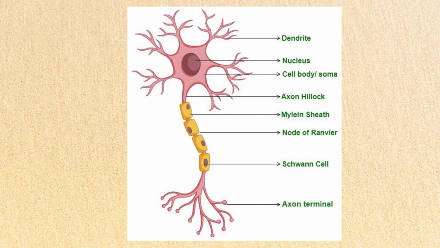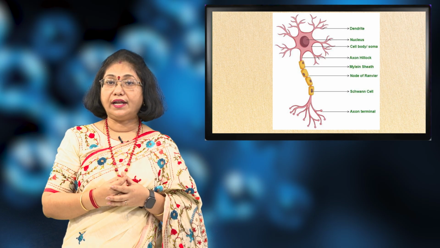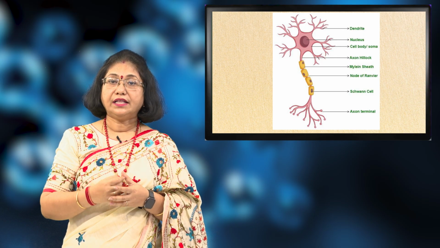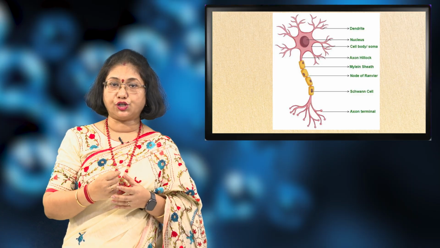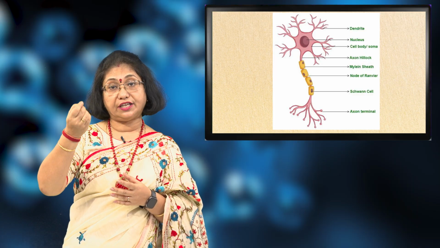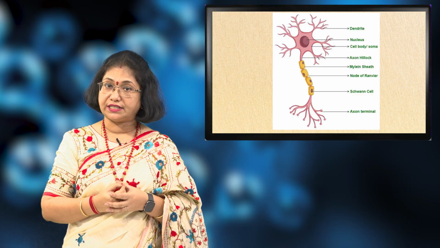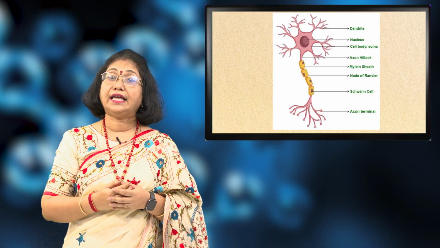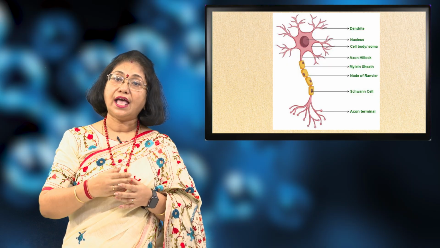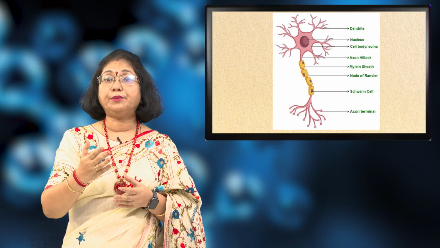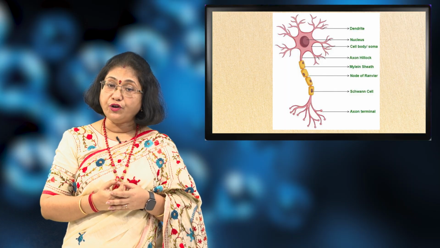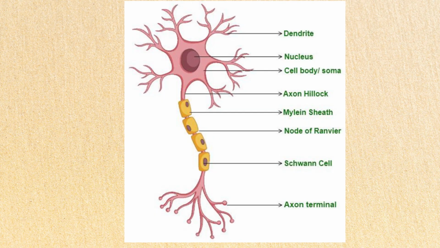The main function of the neuron is nerve impulse transmission. This transmission occurs when we receive a stimulus. The stimulus is first received by the dendrons and it is passed on to the cyton. From the cyton, the impulse passes to the axon and finally to the terminal endings of the axon. Over here, the impulse jumps to the next neuron and so the impulse is carried forward.